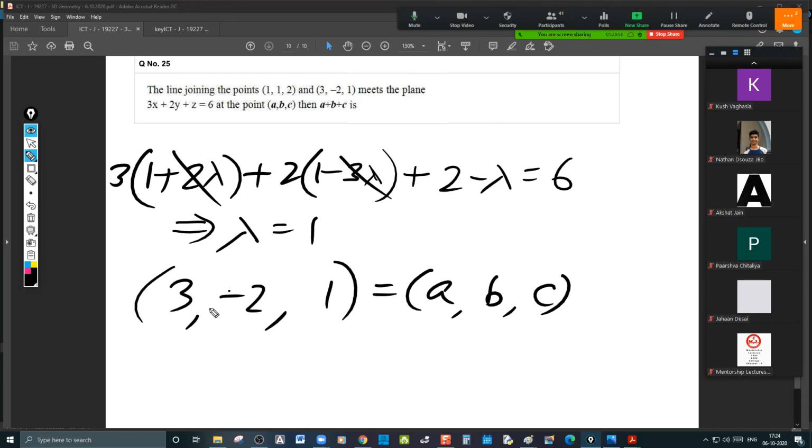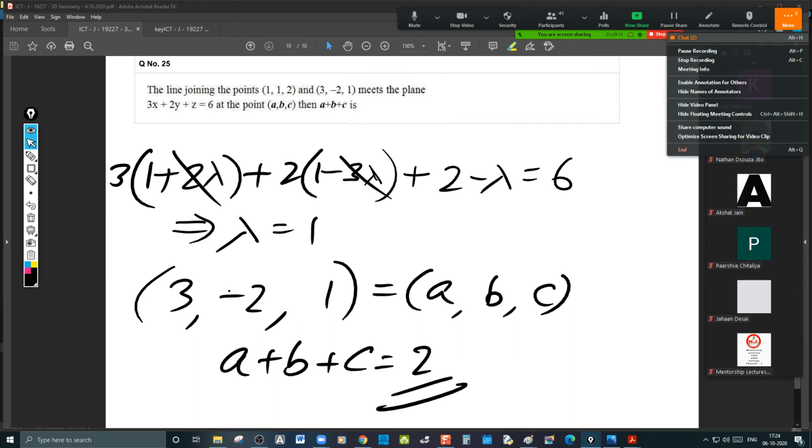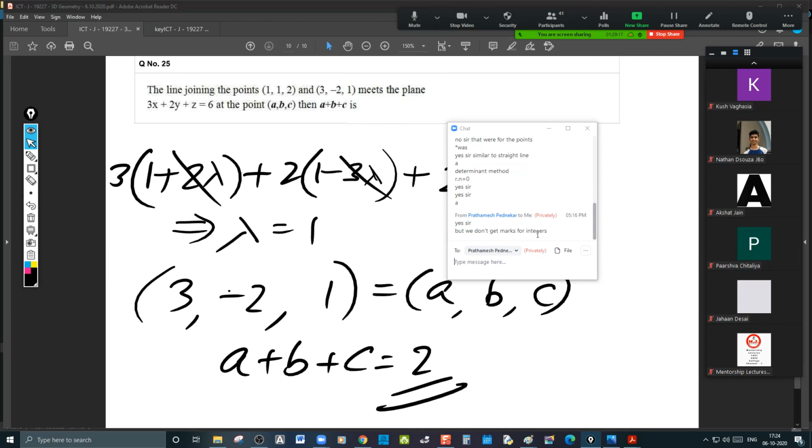A plus B plus C क्या हो जाता है? 2. Respond हो जाओ ना, बाकी लोग सो रहे हैं क्या? 2. That's it. 2. So if you practice it, if you understand the concept like that, you can solve these problems very easily, please. Very easily.